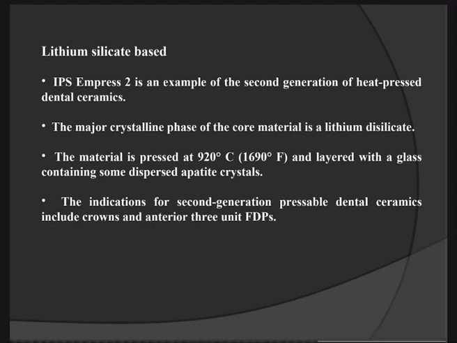The major crystalline phase of the core material is lithium disilicate. The material is pressed at 920 centigrade and layered with a glass containing some dispersed apatite crystals. The indications for second generation pressable dental ceramic include crowns and anterior 3-unit fixed dental prostheses.